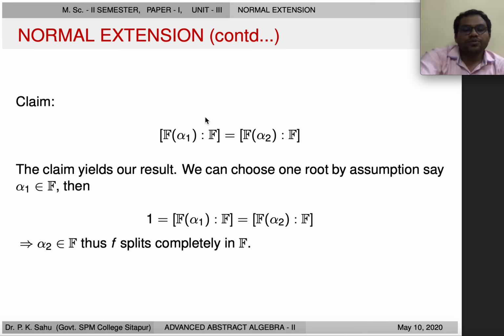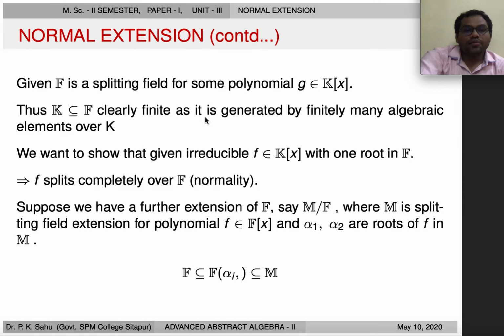Notice that we have to construct here another extension M over F, because a priori we don't know that F(α) is equal to F. Obviously F(α) is contained within F, and this contains F, but here we are saying that a root α1 lies in F gives a degree of F(αi) over F is 1. So this is the reason why we constructed M, just to adjoin α1 and α2. Without M we are not able to adjoin α1 and α2.